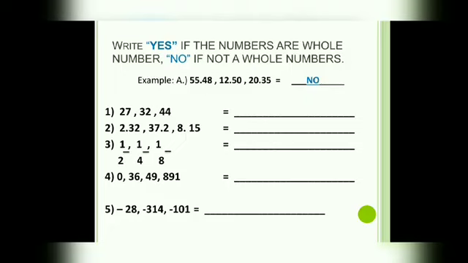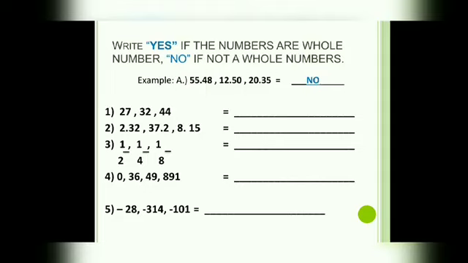Now, answer number 1. 27, 32, 44. What is the answer? Yes or no? Write your answer. Next, number 2. 2.32, 37.2, 8.15 are whole numbers or not whole numbers? Write yes or no.